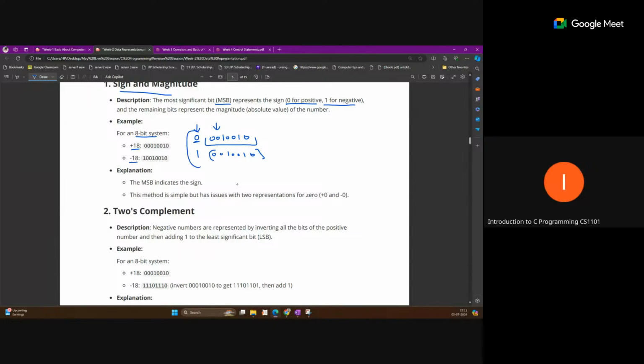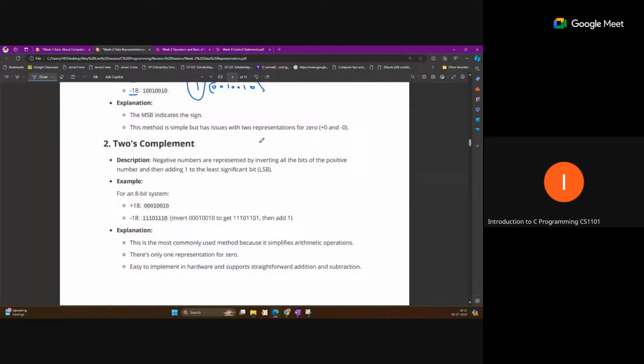Okay, so this is straightforward. We are only using 1 bit for sign. So 0 means plus, 1 means negative, and the remaining bits are for the number. But 2's complement is another way to represent a negative number. Here the positive will remain the same, there is no change. Here also 0 means plus, and the remaining 8 bits are considered as the value.